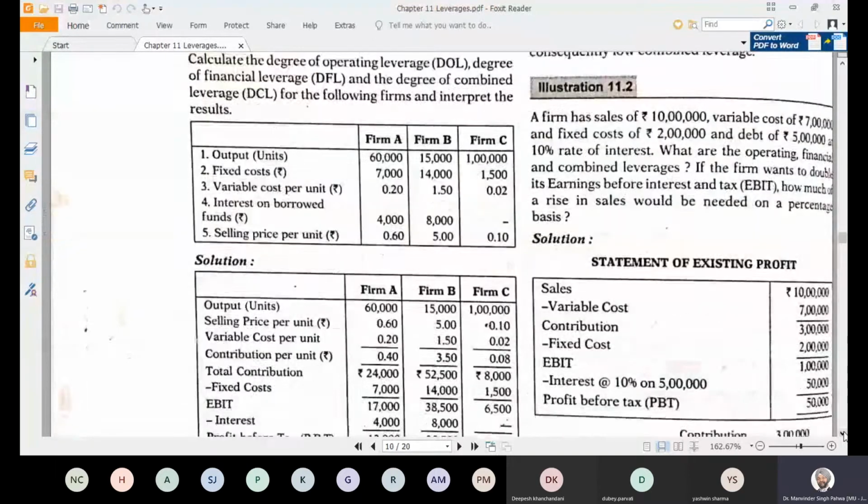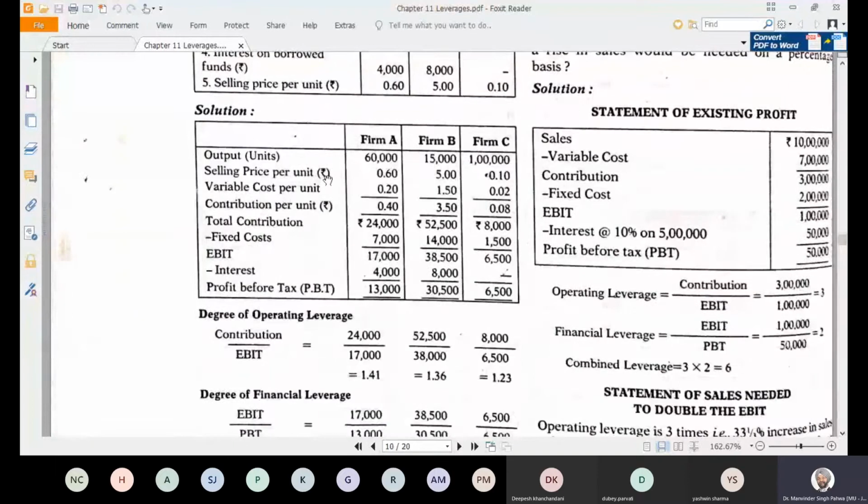Here, output is given, multiplied by selling price and variable cost. The contribution you can calculate per unit right here. So 60 paisa is your selling price, 20 paisa is your variable cost, and the contribution you get from these is 40 paisa.